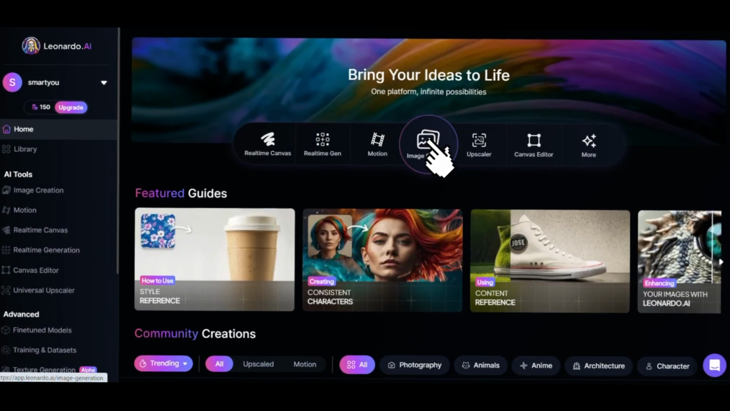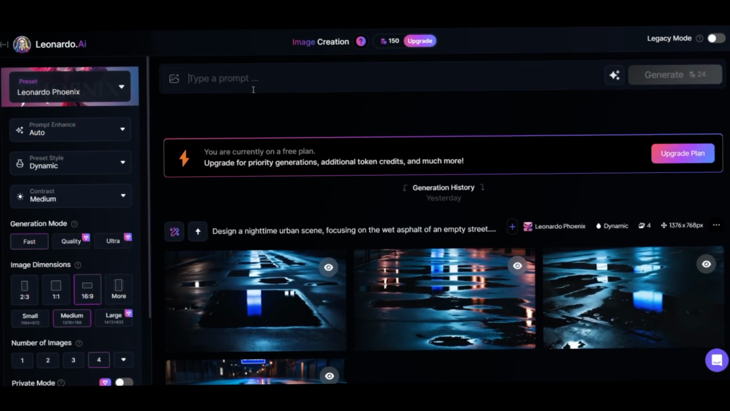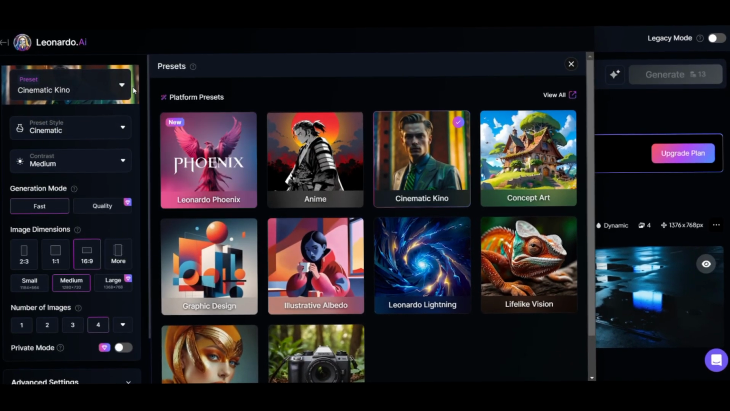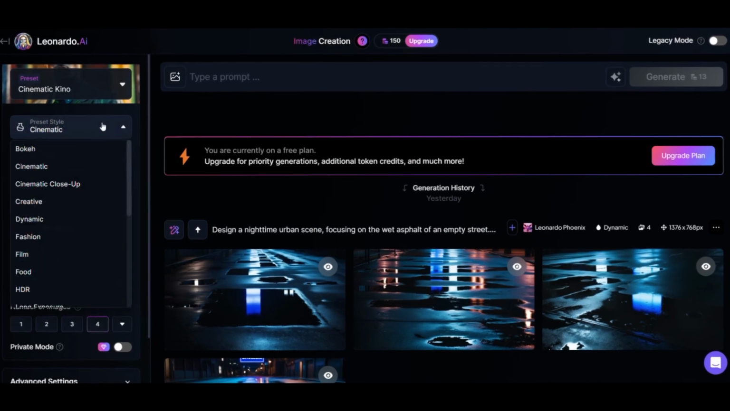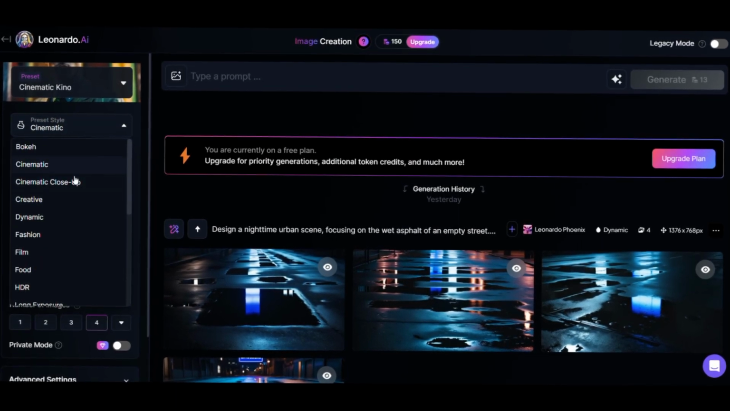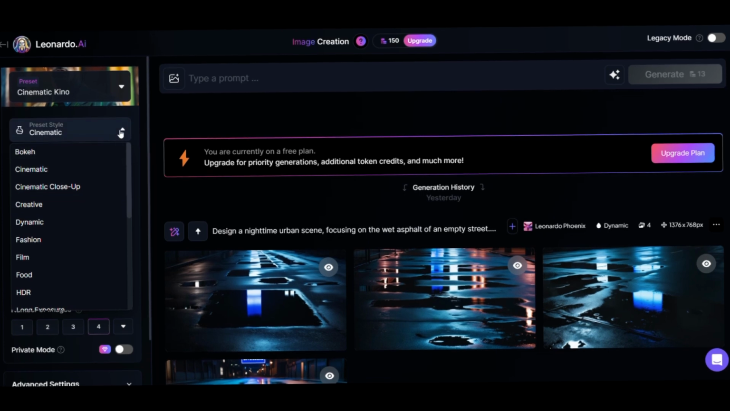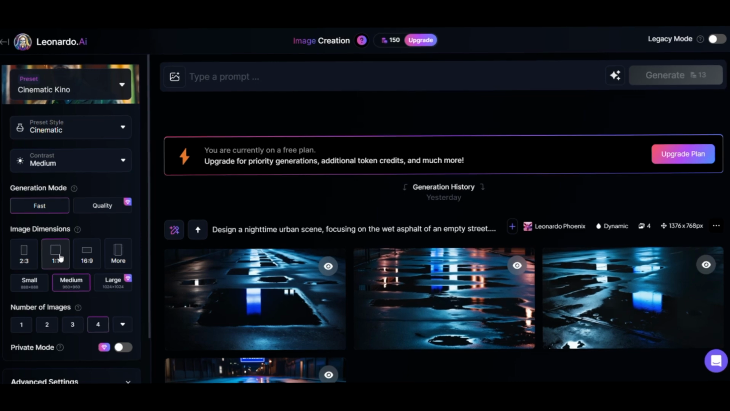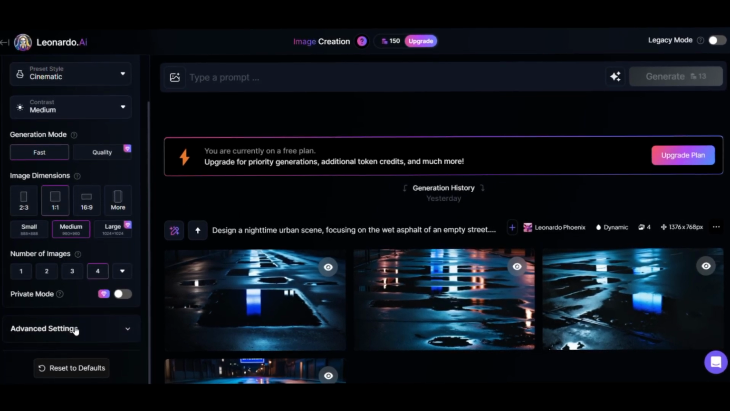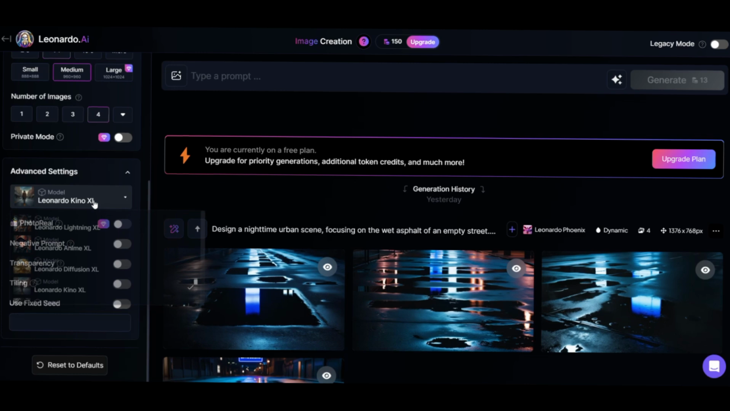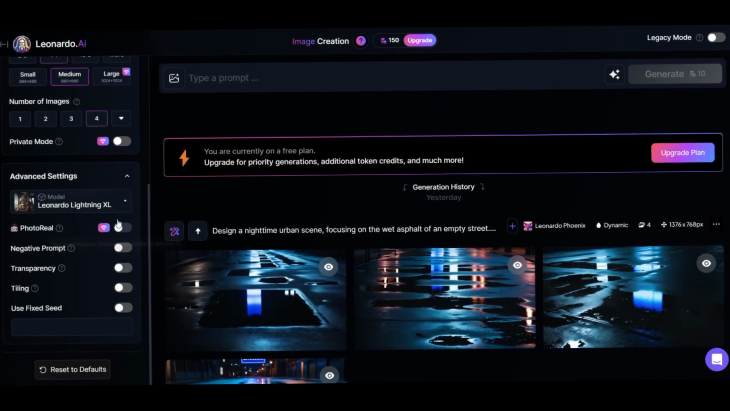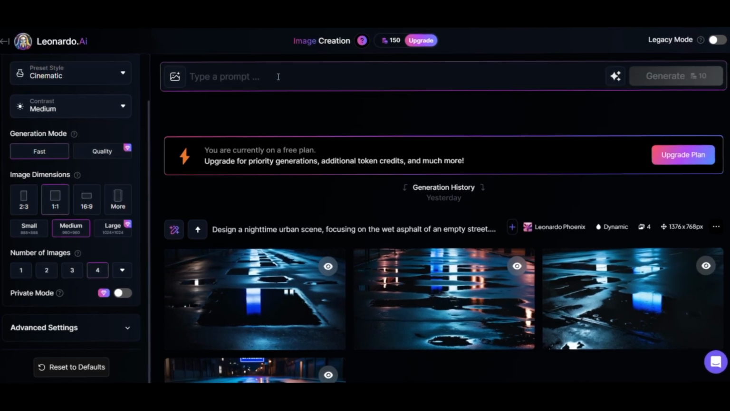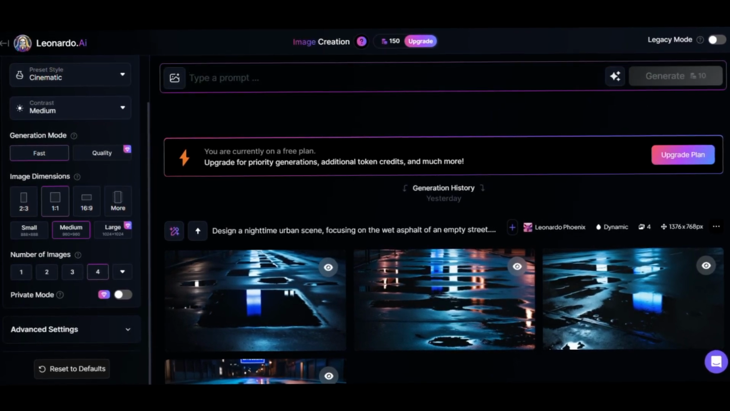First, we go to image creation. On the left panel, set the preset to Cinematic Keynote. Under preset style, you can choose either cinematic or dynamic. I'm sticking with cinematic for now. Make sure your image dimensions are set to 1:1 square. Now, scroll down to Advanced Settings and set the model to Leonardo Lightning XL. This will only cost you 10 credits per creation without compromising on the quality of the images. It's efficient and it's high quality, the perfect balance.